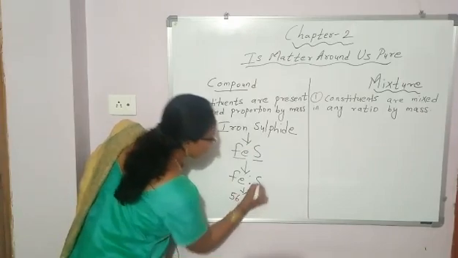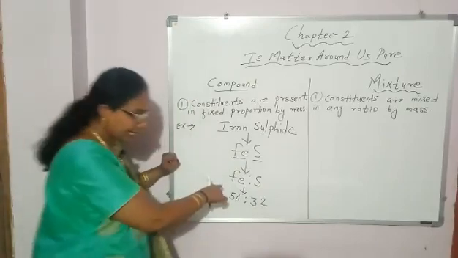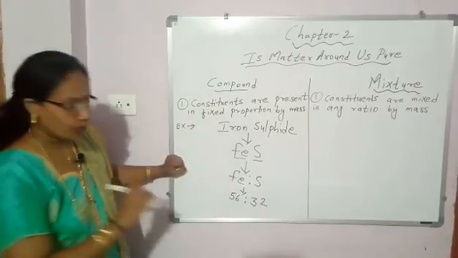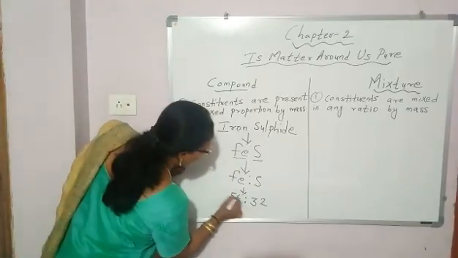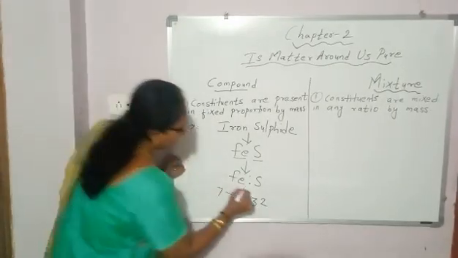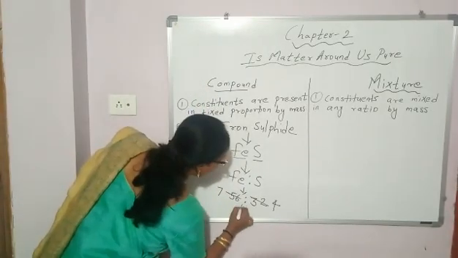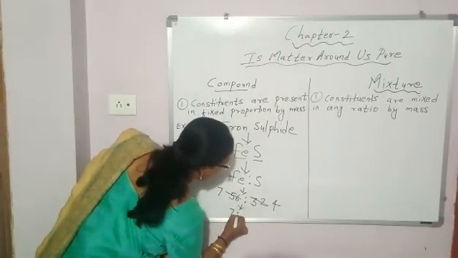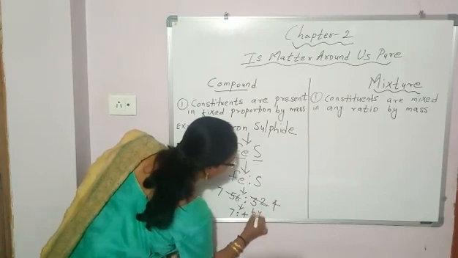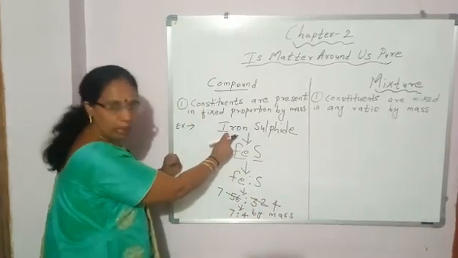And what is atomic mass of sulfur? 32. Bring it to simplest ratio. So 8 sevens are 56, 8 fours are 32. So what is the simplest ratio? 7:4 by mass.